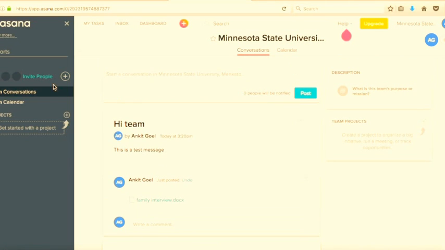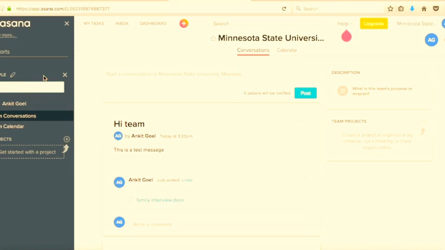You can add members to your team by inviting people. If I click invite people, all I have to do is type in the username of the person and invite them to my team. I can invite people and authorize them as a member or as a guest. Guests have limited access to the projects.